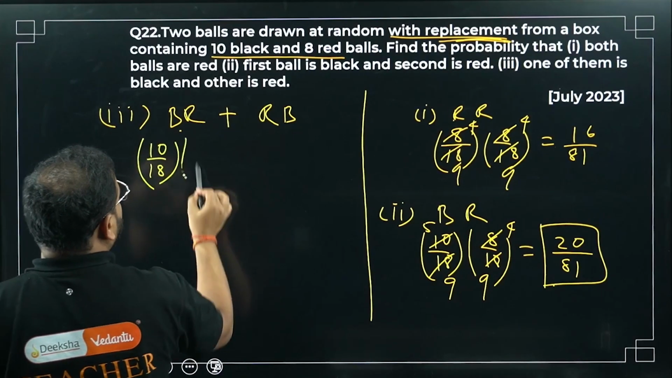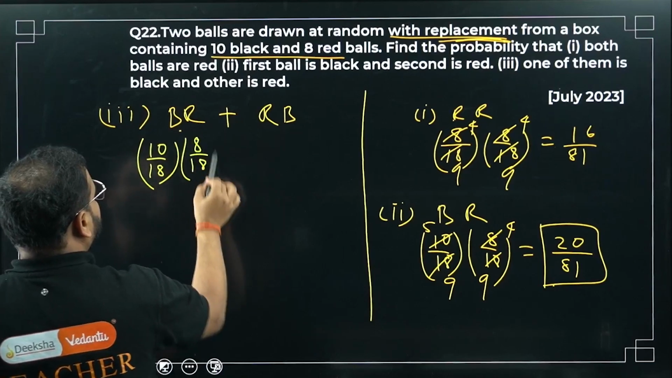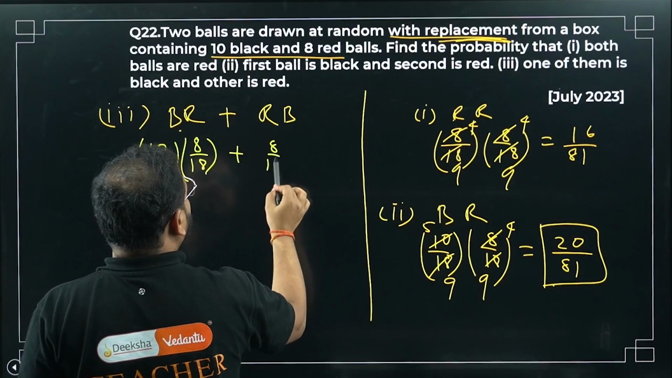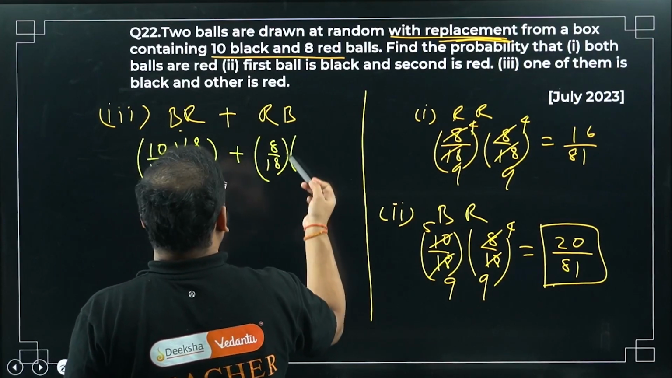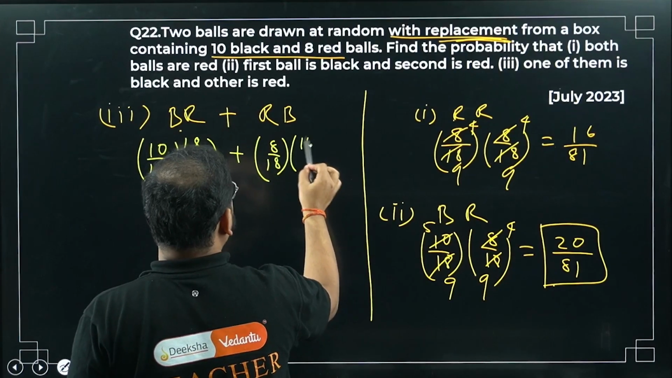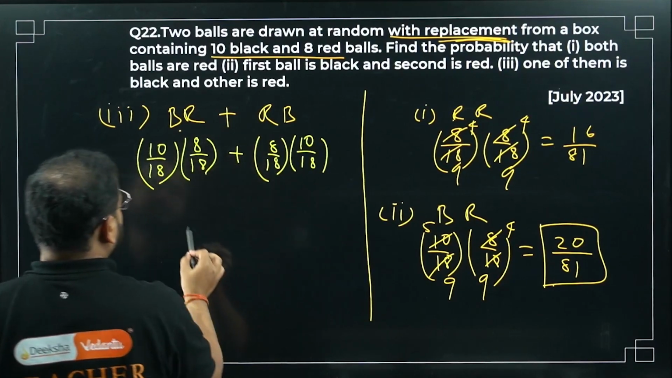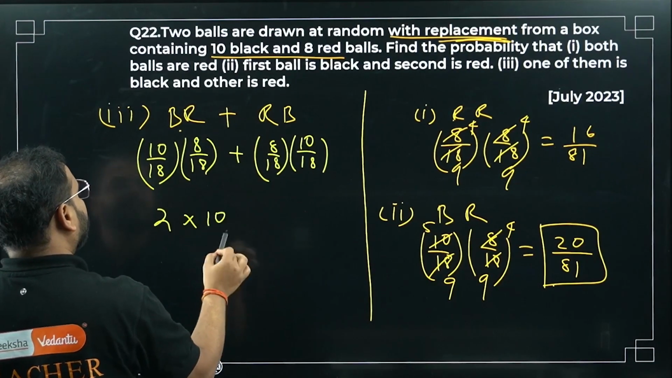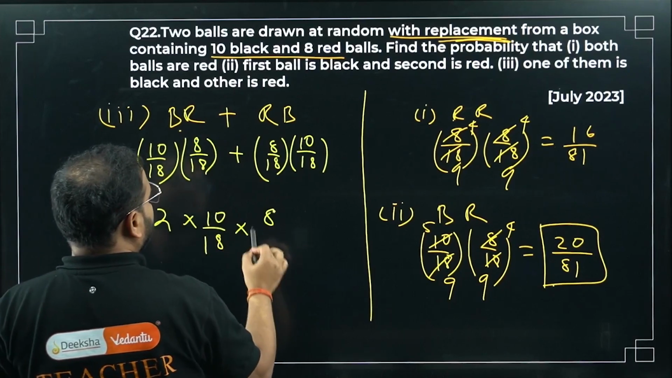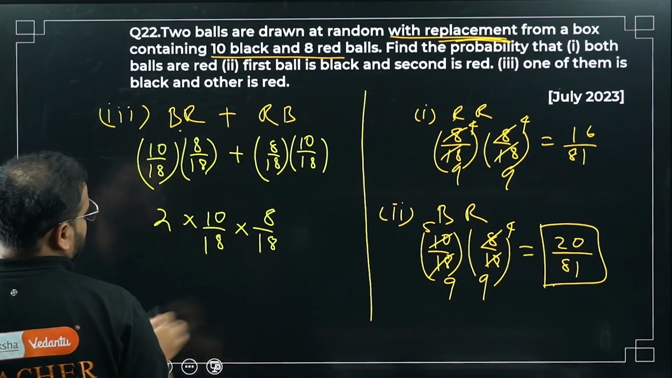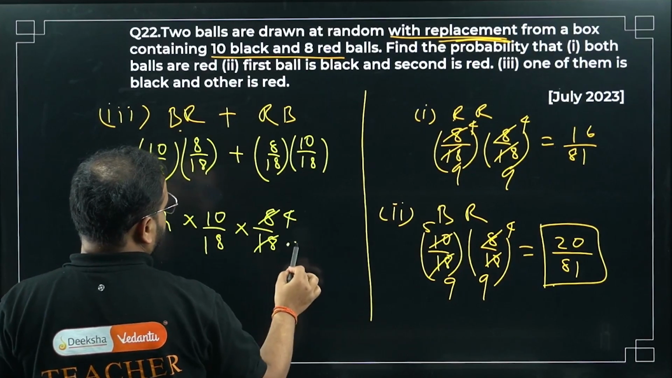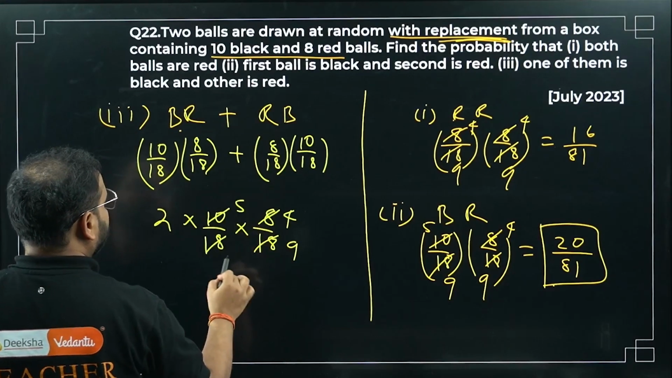What will we have for this? Red will be 8 by 18. Here also 8 by 18. And what is that? 10 by 18. What I'm getting is simply 2 times 10 by 18 times 8 by 18. Please check. 4 9 5 9.